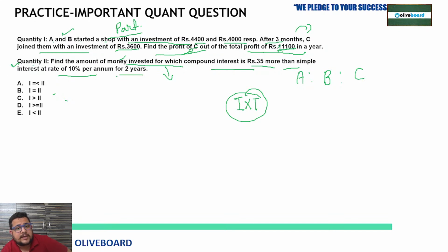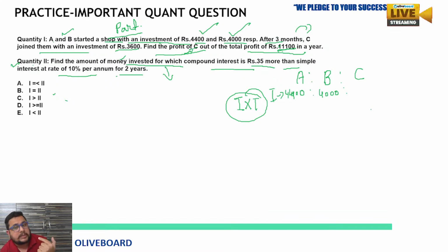A and B started a shop with an investment of rupees 4,400 and 4,000. So I can say the investment of A is 4,400, and the investment of B is 4,000. Correct? I'm talking about A and B now. After 3 months, C joined. So C is joining the business, but after 3 months. And whenever you are a partner in a business, time duration also matters. So the investment of C is 3,600.